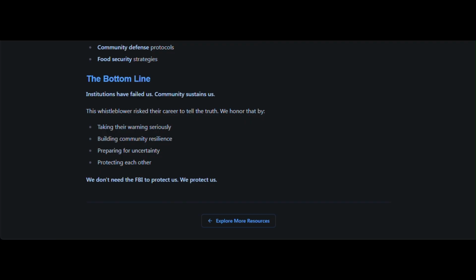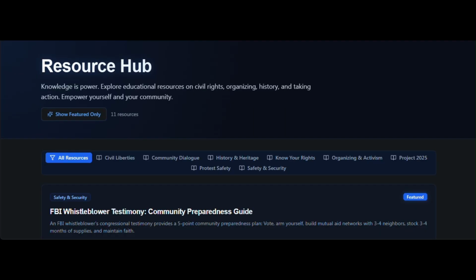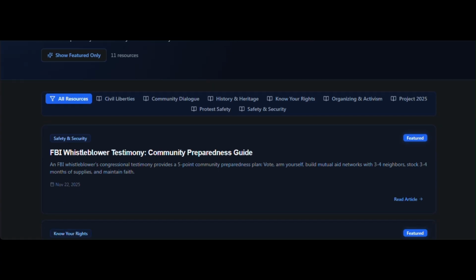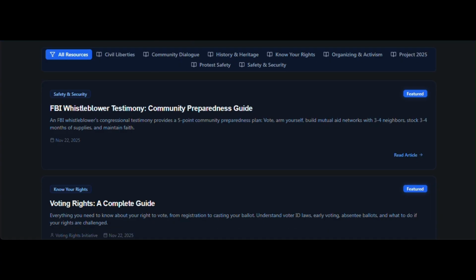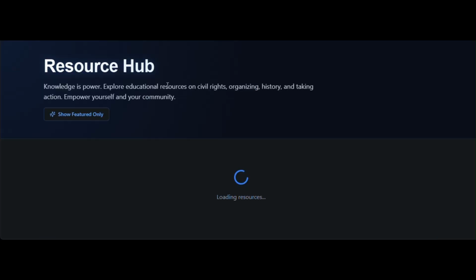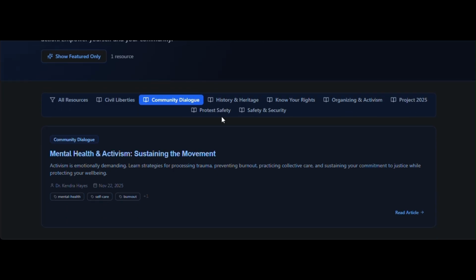Let's proceed to the Resource Hub. We are now on the Resource Hub page, our educational library organized by category: Know Your Rights, Civil Liberties, Project 2025, Protest Safety, Organizing and Activism, History and Heritage, Community Dialogue, and Safety and Security. Users can filter by category, view featured resources, or browse all published materials.